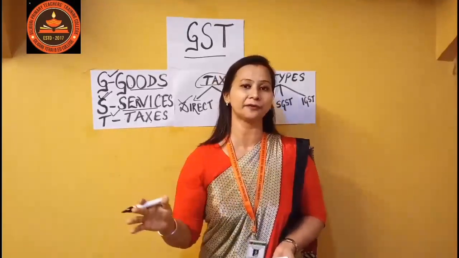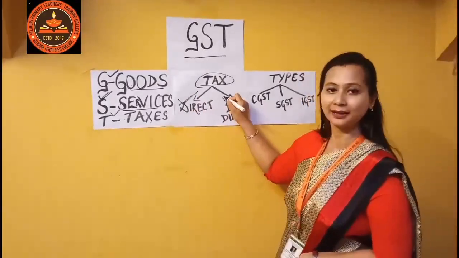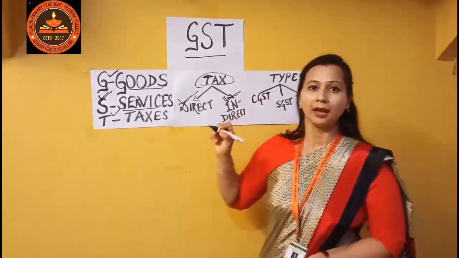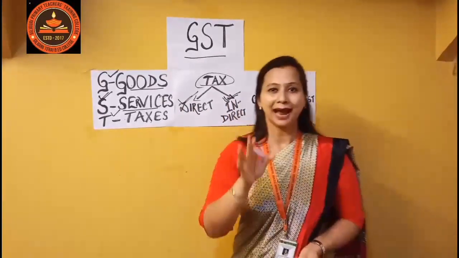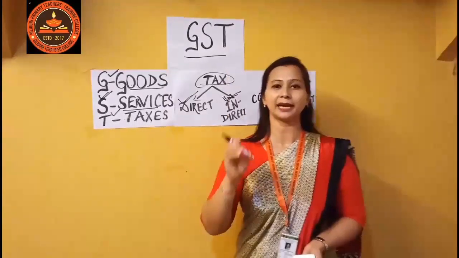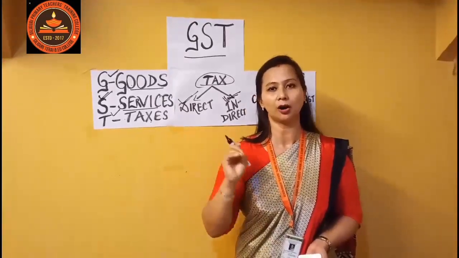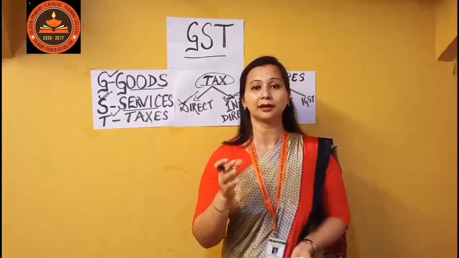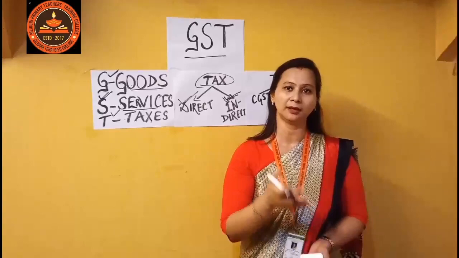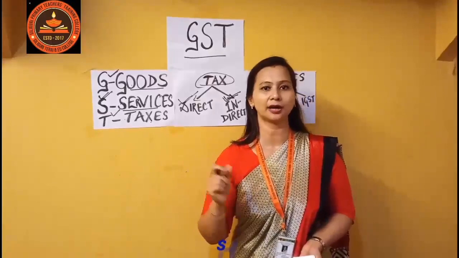Now, if we talk about taxes, then there are two types of taxes. We can see here, direct tax and indirect tax. Now, let us understand what is direct tax and what is indirect tax. Direct taxes are those taxes which are imposed or levied on the income of an individual or organization. Examples of direct tax are income tax paid by an individual, and the corporate tax which is paid by the company or the organization.